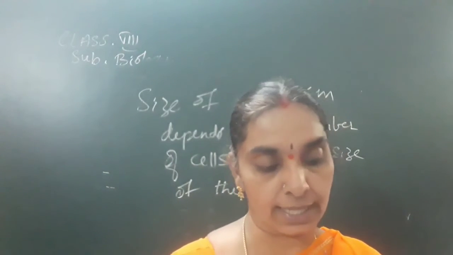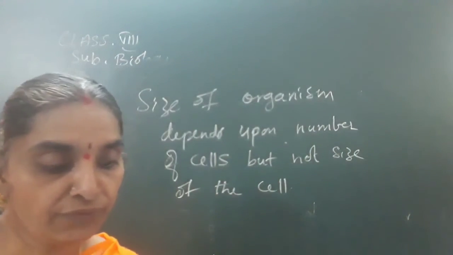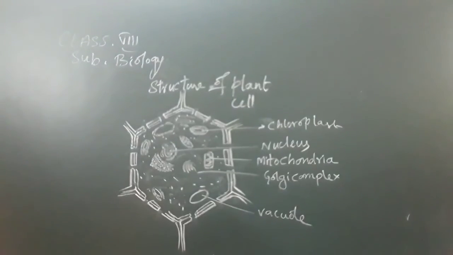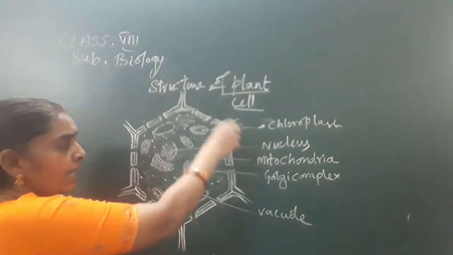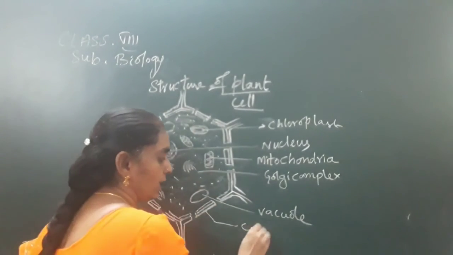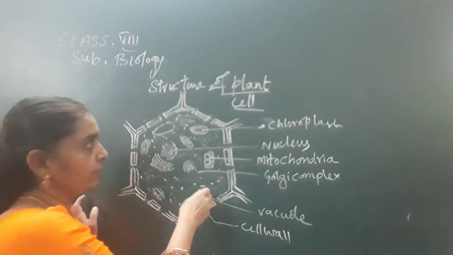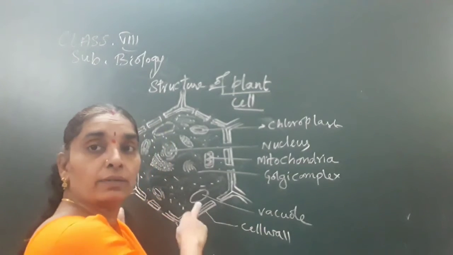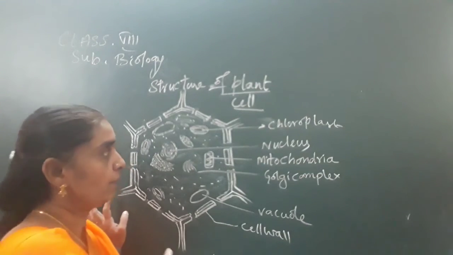And the next question is, note down the differences between the plant and animal cell. This is the structure of the plant cell. It has the outer cell wall and it also contains the cell membrane inside, but the cell wall mainly protects the plant cell and also gives rigidity to it.